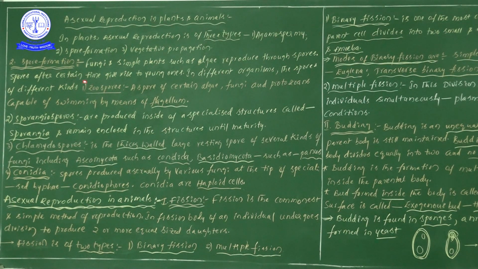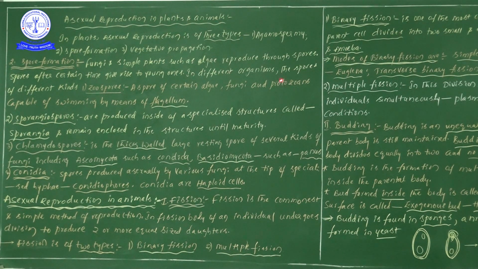Spores after a certain time give rise to young ones. The spores are produced by the fungi or simple plants, and germination takes place after a certain time and gives rise to young ones.